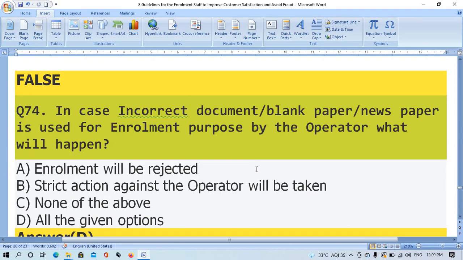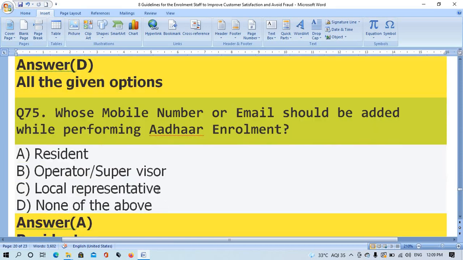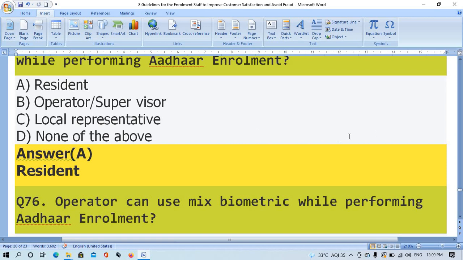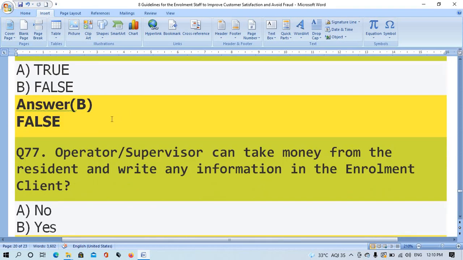Question number 74. In case of incorrect document, blank paper or newspaper is used for enrollment purpose by the operator, what will happen? The right answer is option D, all the given options. Question number 75. Whose mobile number or email should be added while performing Aadhaar enrollment? Option A, resident. Question number 76. Operator can use mixed biometrics while performing Aadhaar enrollment. The right answer is option B, false.